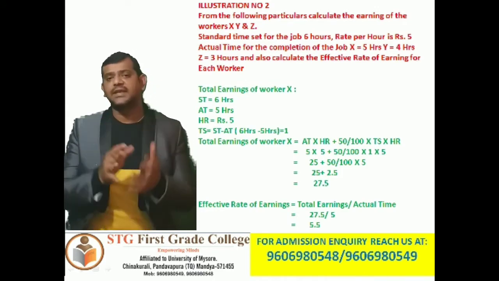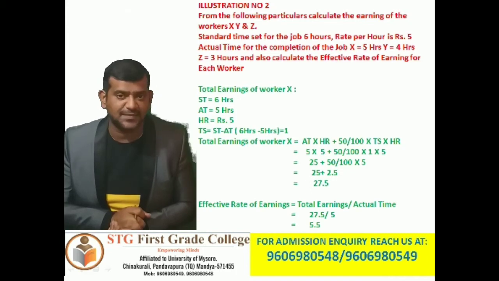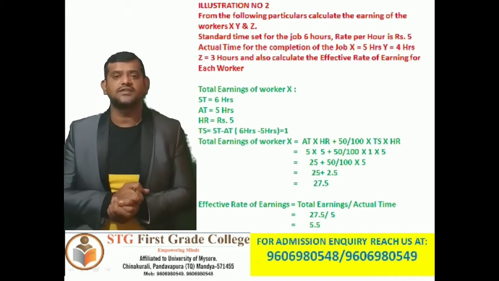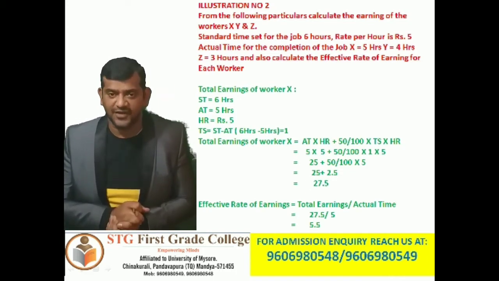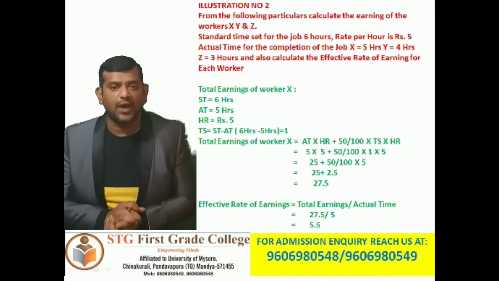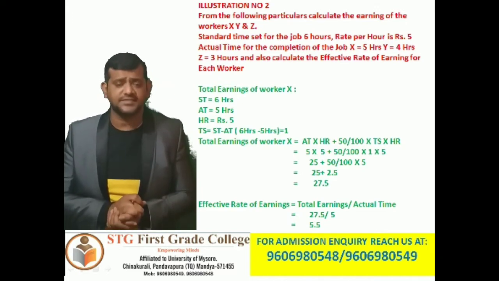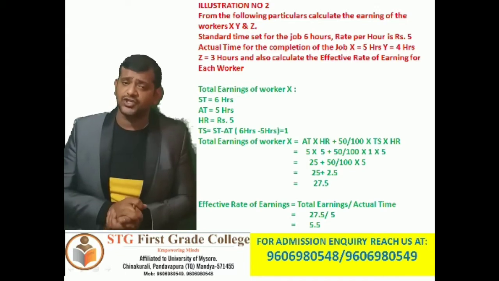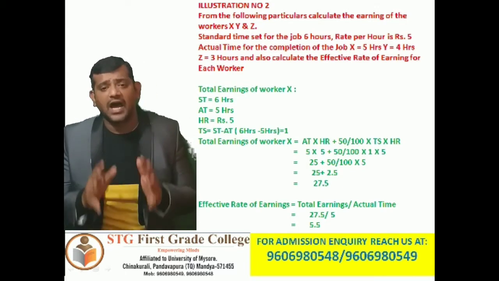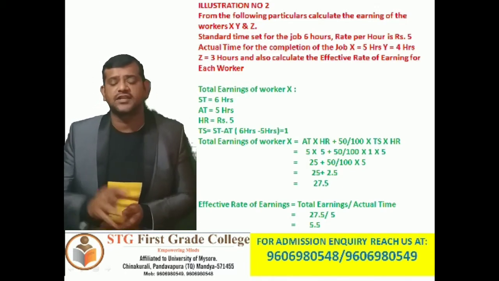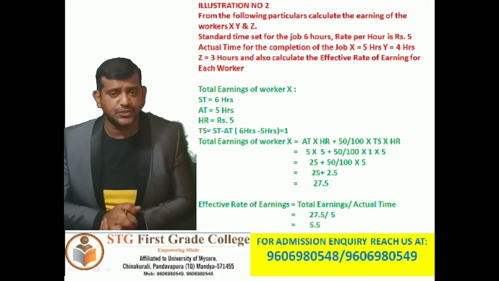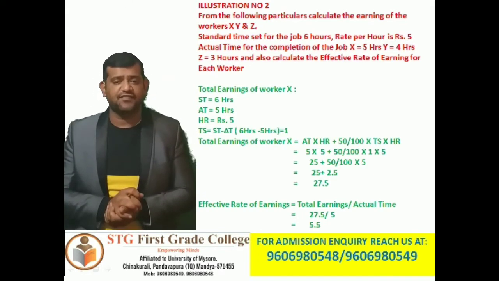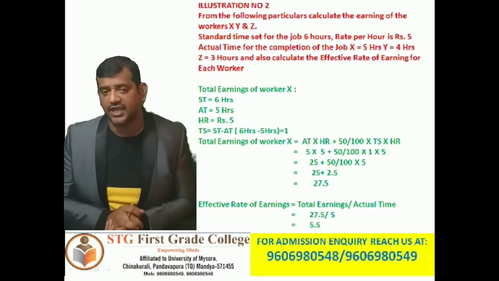So let us solve under Halsey method first. So total earnings of worker X. Standard time 6 hours, actual time 5 hours, hourly rate 5, time saved, that is standard time minus actual time. 6 hours minus 5 hours is equal to 1 hour time saved.